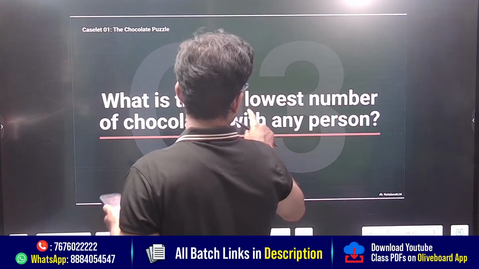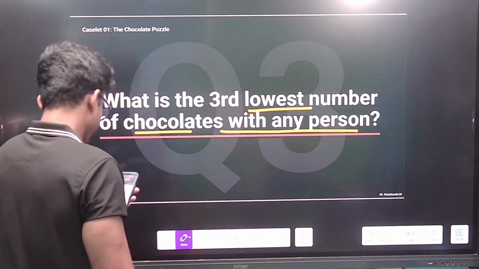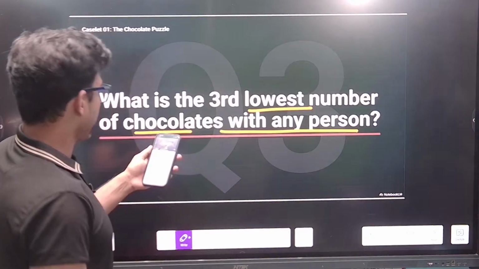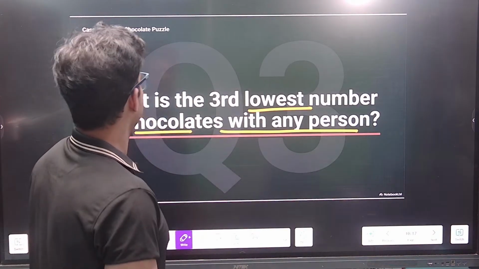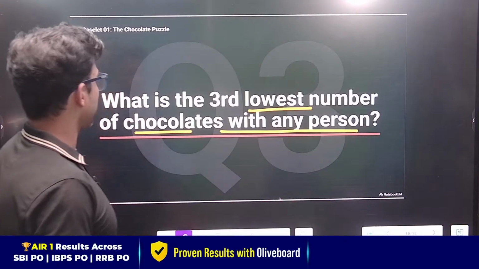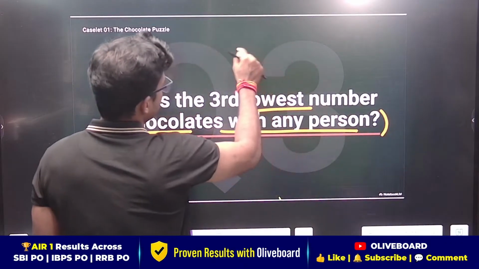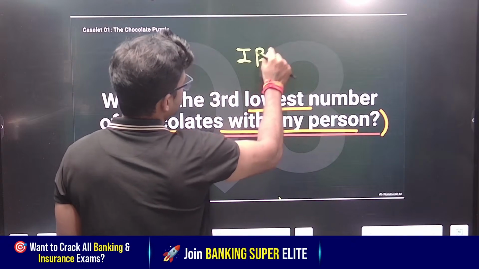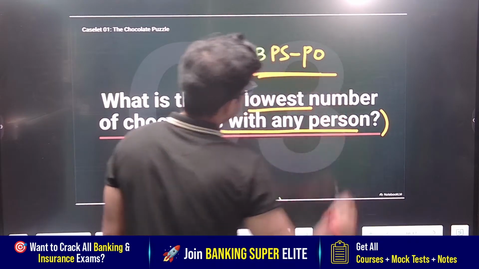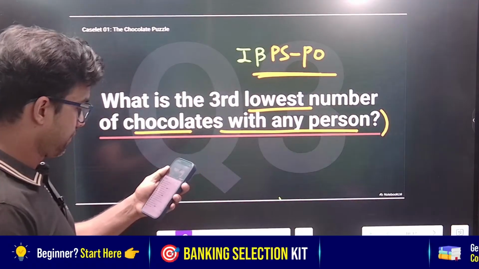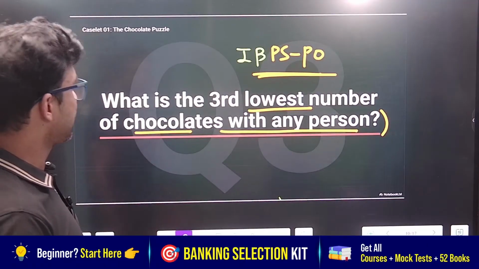What is the third lowest number of chocolates with any person? Now this is very important. Third lowest number of chocolates with any person. Guys, this is also important for those who will be appearing for SBI PO exams. Very important for all of them. Third lowest number of chocolates with any person.